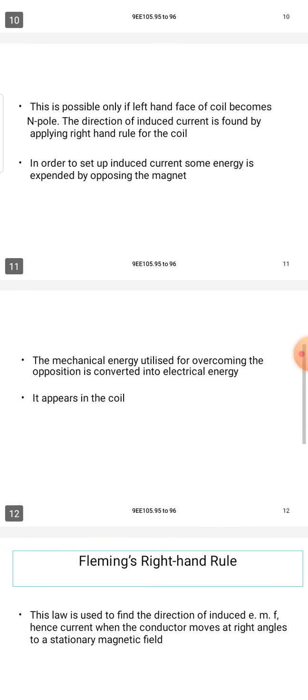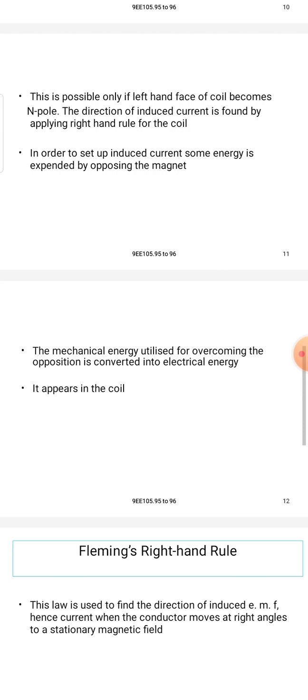In order to set up the induced current, some energy is expended in opposing the magnet.